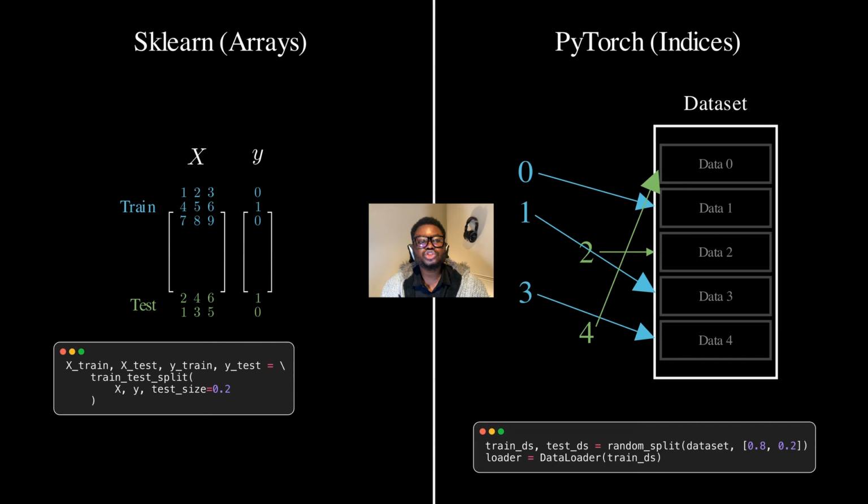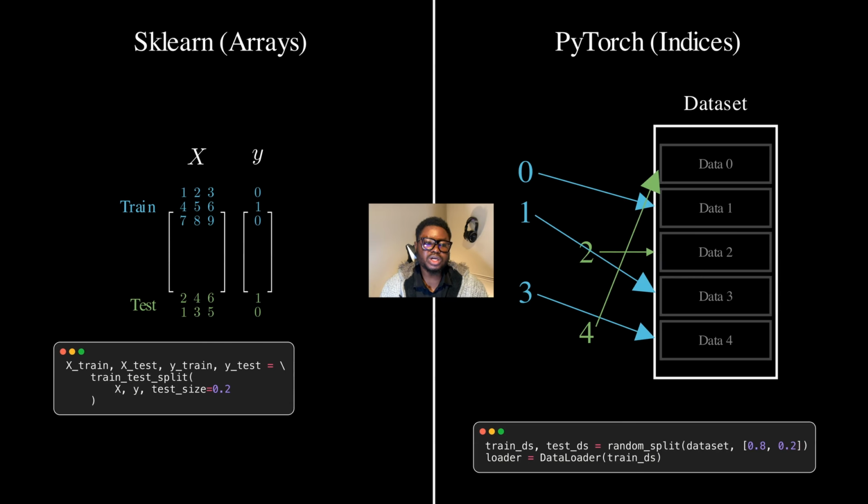So which approach should you use? If you're working with tabular data, CSV, Excel, databases, or you're working with datasets that are under a few gigabytes, or you're doing traditional machine learning like random forest, support vector machines, or linear models, you should use Sklearn's approach, or you can use Sklearn's approach if you wish to.